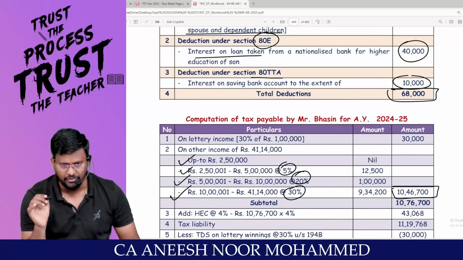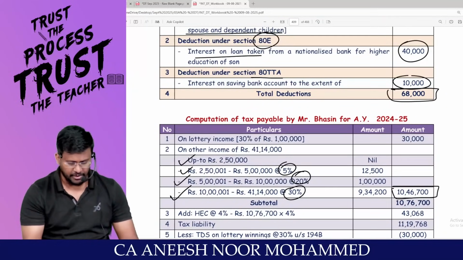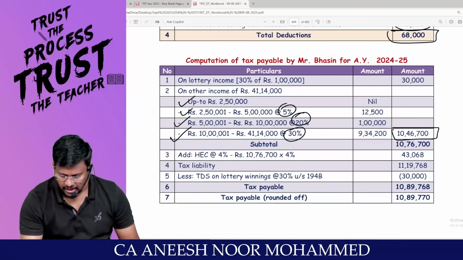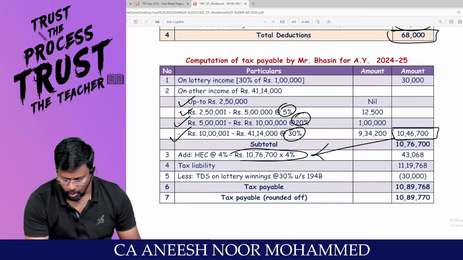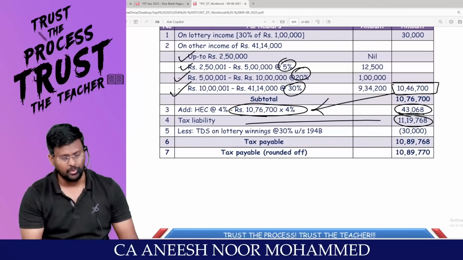Does the total income of the assessee exceed 50 lakhs? No, sir. That means there is no implication of surcharge. So 10 lakh 76,400 into 4% comes to this much. You will be getting the total tax liability, right?